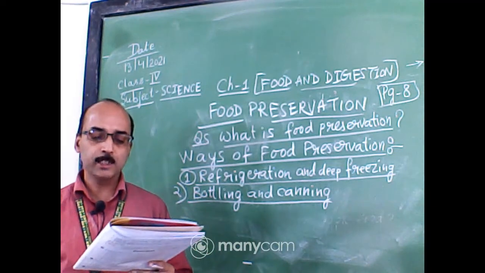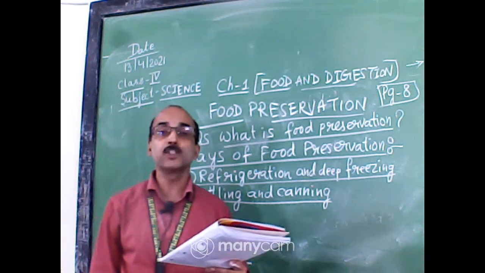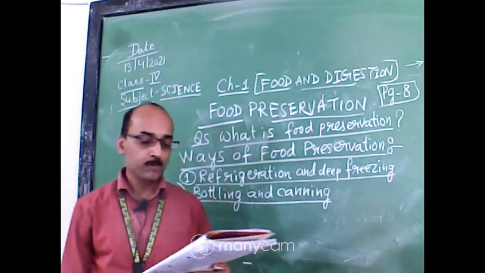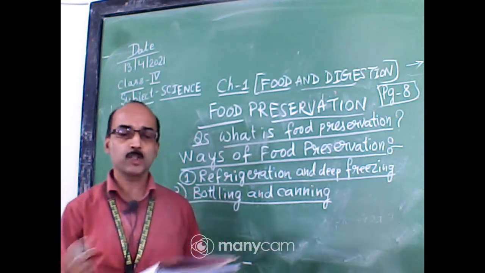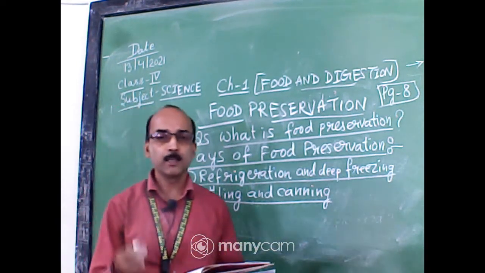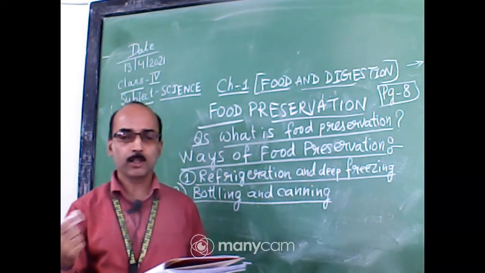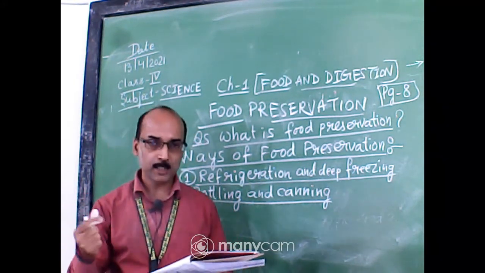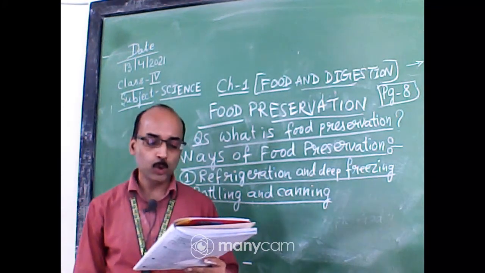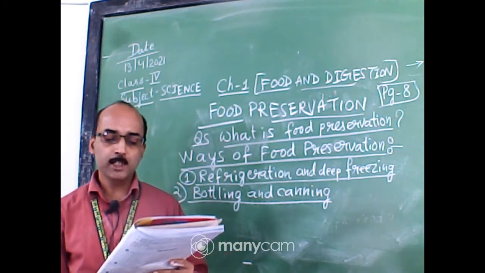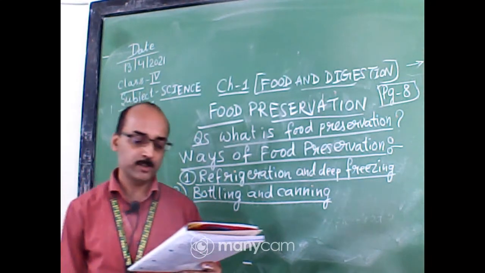Food is sealed in bottles and cans after killing germs. You know, tomato sauce or chili sauce we get in the market in a glass bottle. This does not allow the growth of microbes for a long time till the cans or bottles are opened.